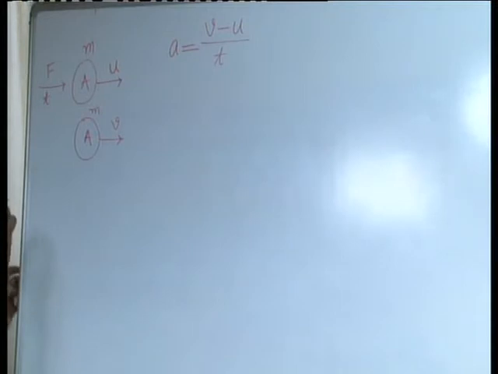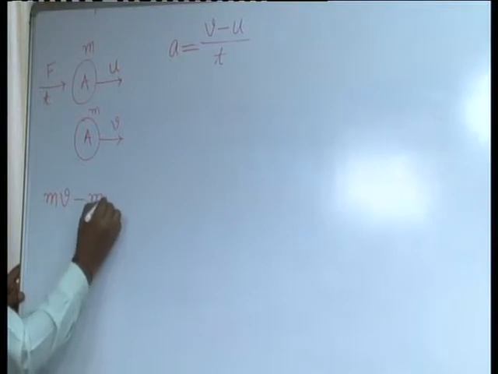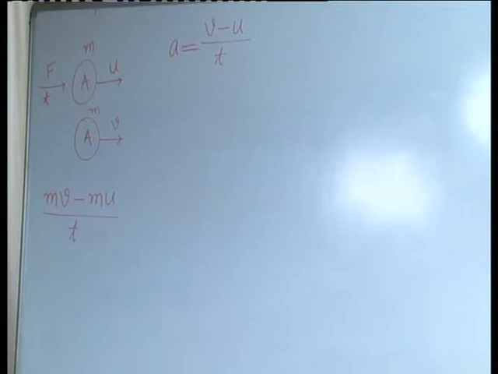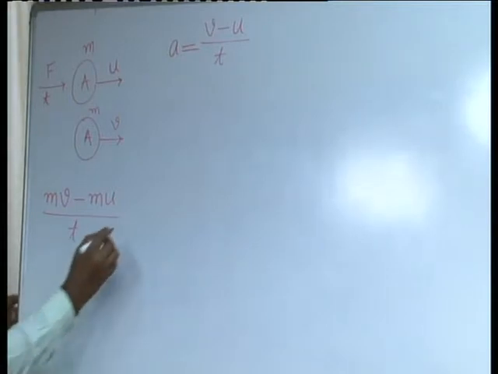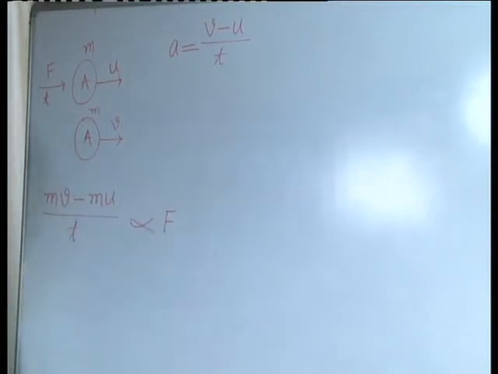Now the rate of change of momentum, that is final momentum minus initial momentum divided by the time taken, say t seconds, is directly proportional to the force applied on it.